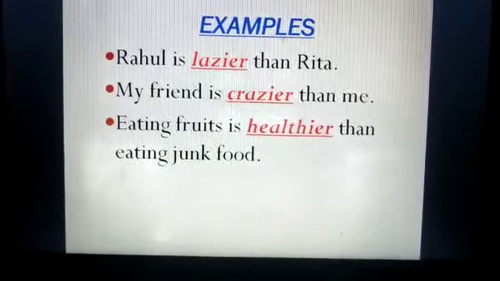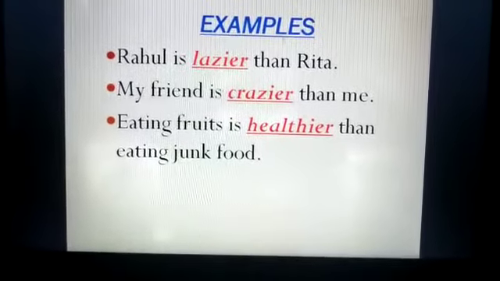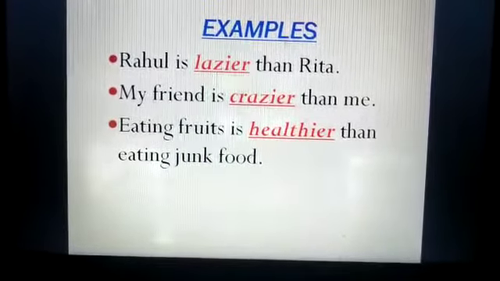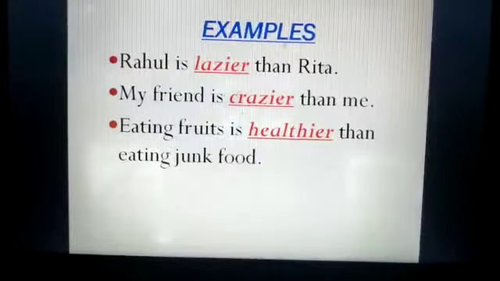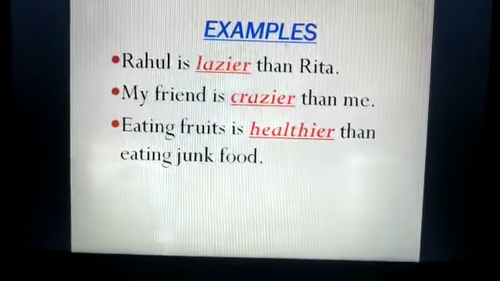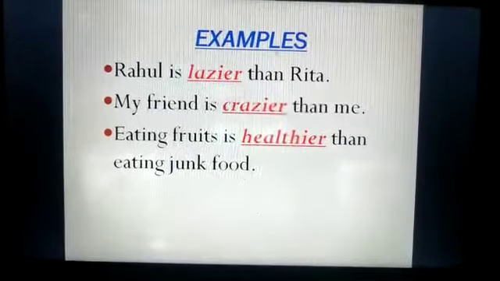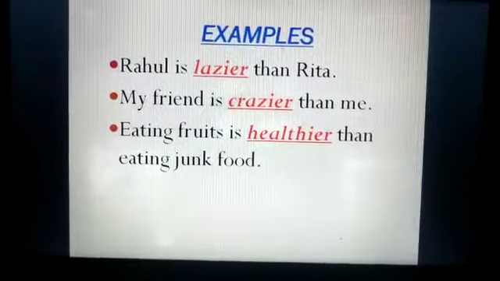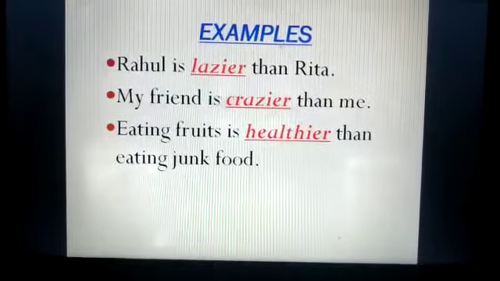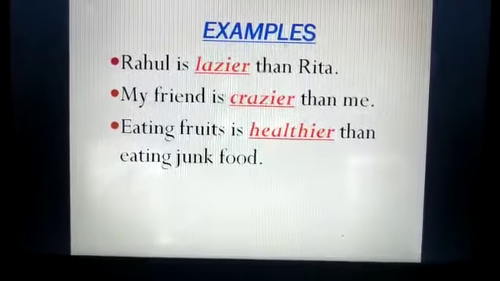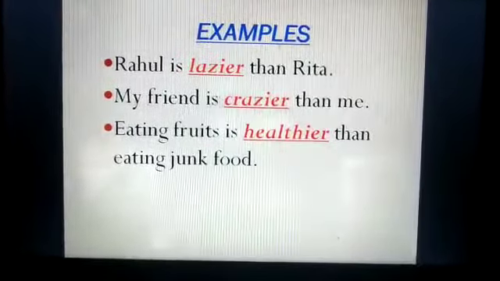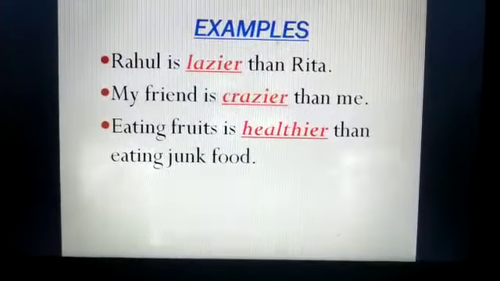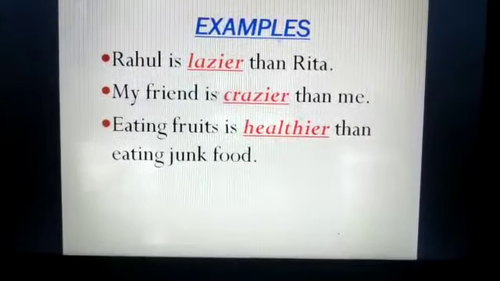Next, eating fruits is healthier than eating junk food. Children, this is always taught to you that you should not eat junk food and you should eat fruits and healthy vegetables. Why? Because fruits are very healthy, whereas junk food, it spoil our health. ठीक है, तो again I am using word healthy for eating fruits. But when I compare fruits with junk food, means I am comparing two different things, I will remove y and add IER. So I will use the word healthier instead of healthy. So eating fruits is healthier than eating junk food.